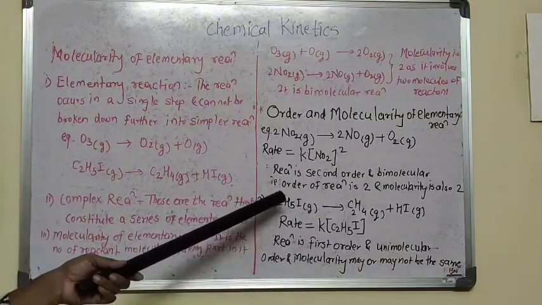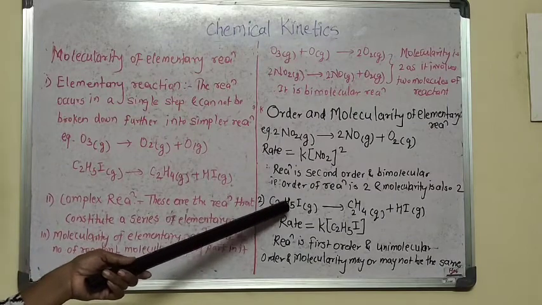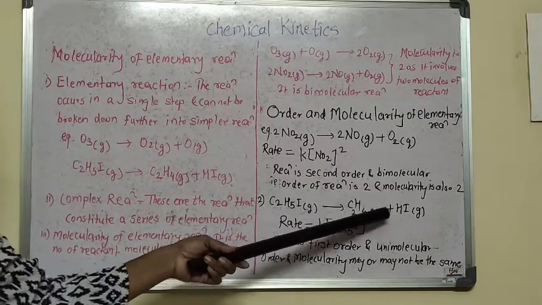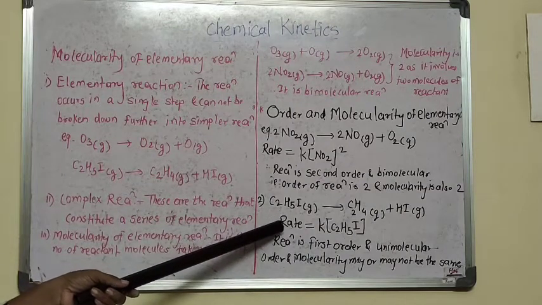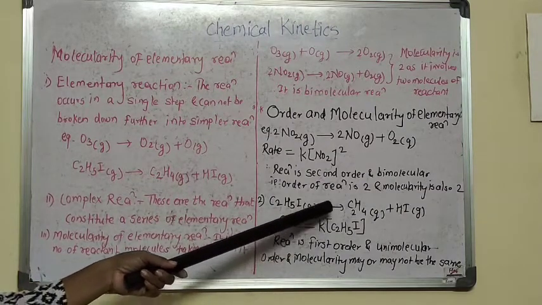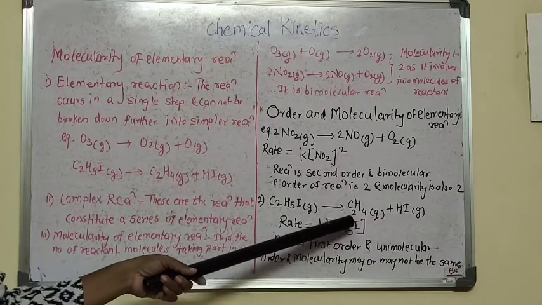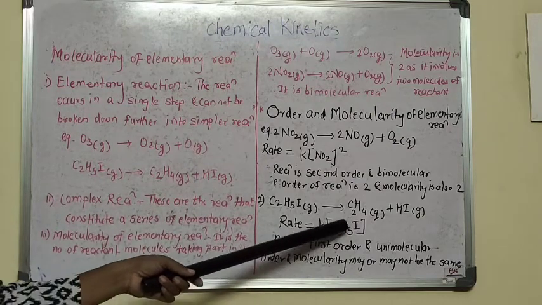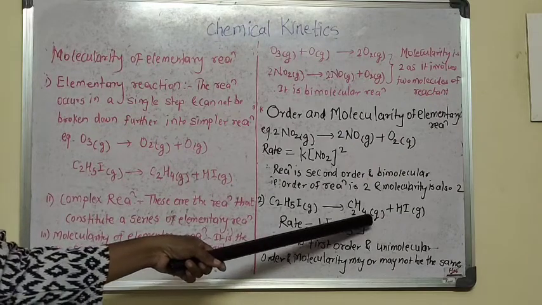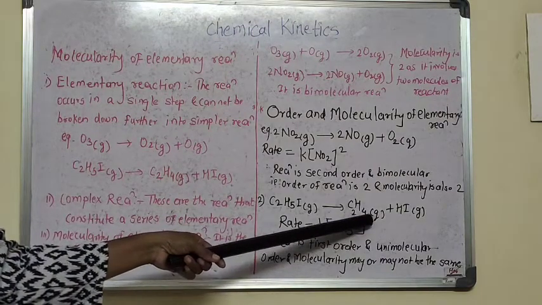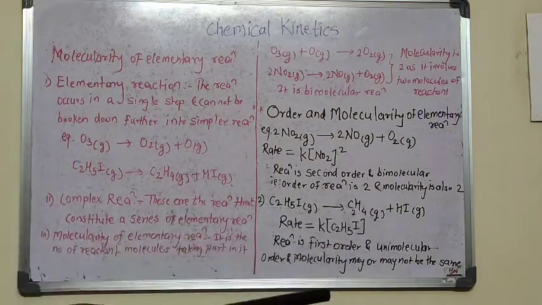2. Now suppose we are considering C2H5I gas gives C2H4 gas plus HI gas. Again experimentally the rate law is found to be rate equal to K times the molar concentration of C2H5I. Here no power is shown, which means the power is 1.